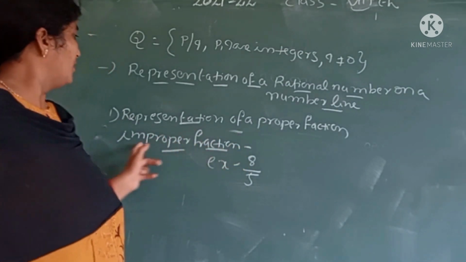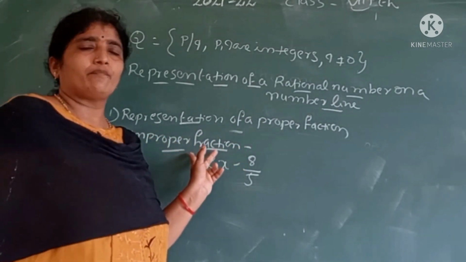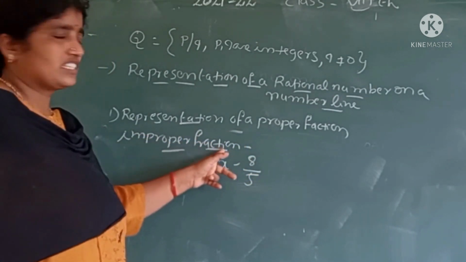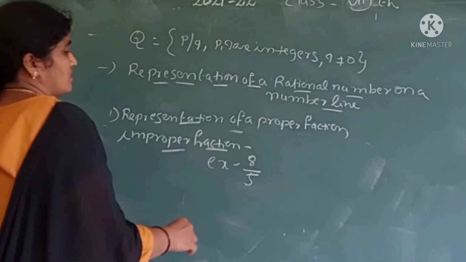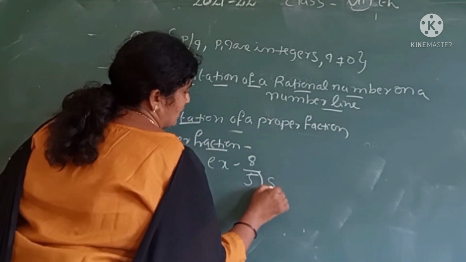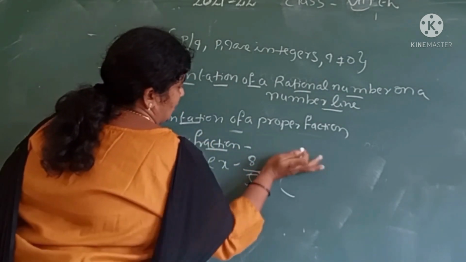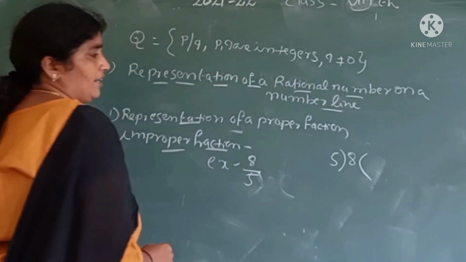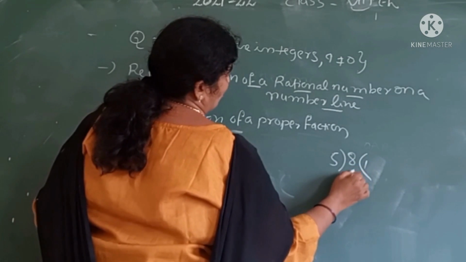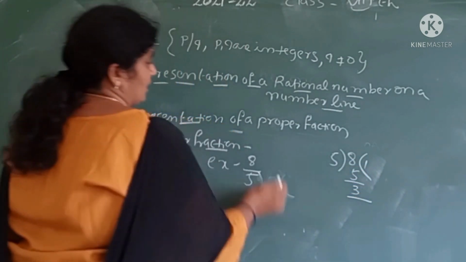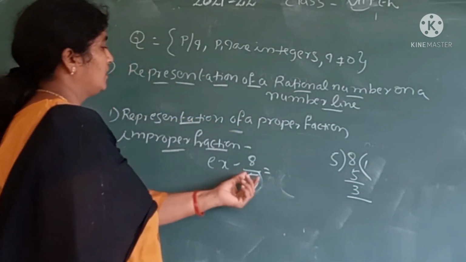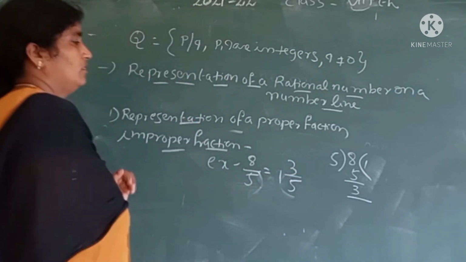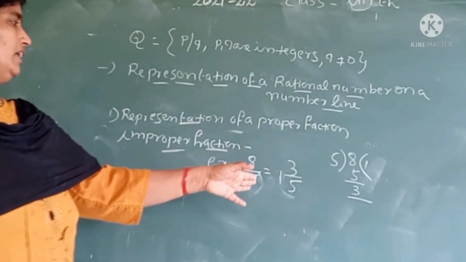We know that every improper fraction can be changed into a mixed fraction. How do we do this? Like this. We divide 8 by 5. 5 ones are 5, and the remainder is 3. So we can write this as 1 and 3 by 5.